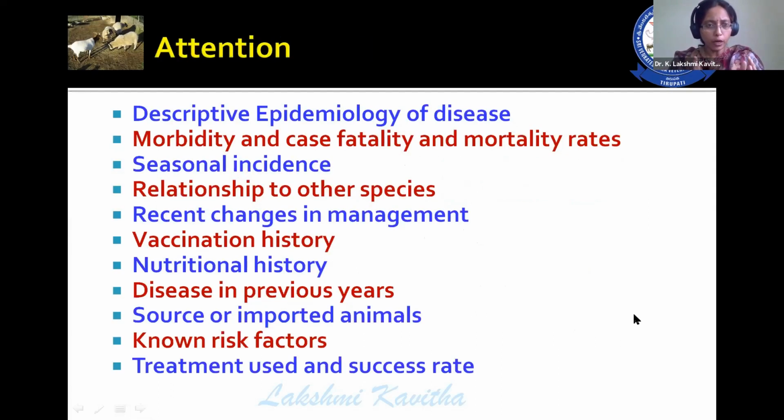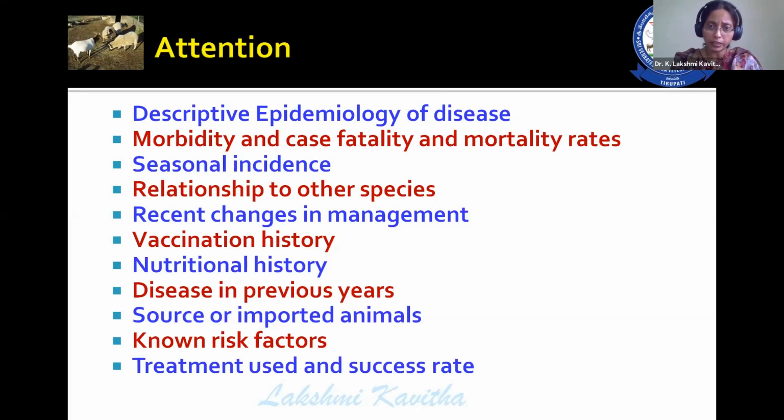Suppose you have been to a farm or you are going to attend an outbreak. In that scenario, one has to keep in mind the following important points. What is the descriptive epidemiology of the disease? How many animals are affected? What is the age of the animal? What is the species? What is the sex? All these things should be kept in mind while you are attending an outbreak.